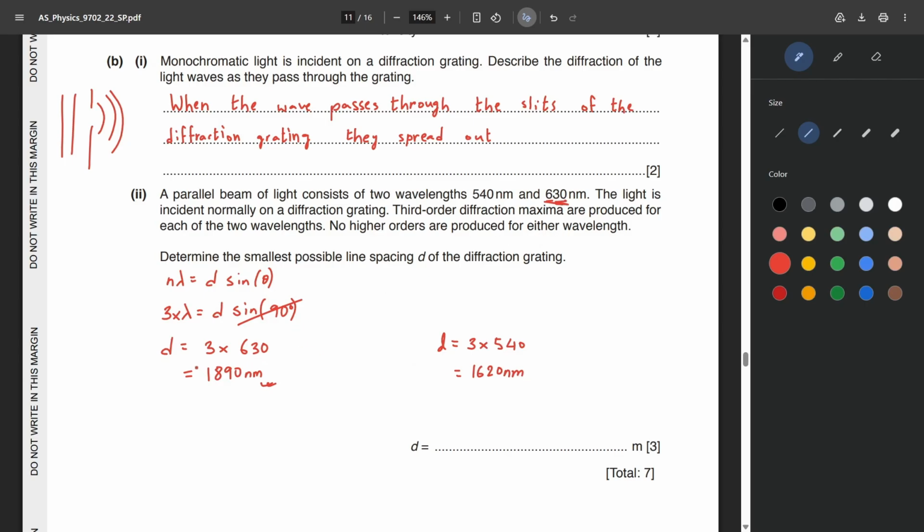But if we reduce the value of D even further down all the way to 1620, we will get a third order diffraction maxima for the 540 nanometer wavelength of light, but we won't get a third order diffraction maxima for the 630 nanometer light anymore. So the smallest possible length would be 1890. Since this value is in nanometer, we multiply it by 10 to the power of minus 9 to convert it to meter.